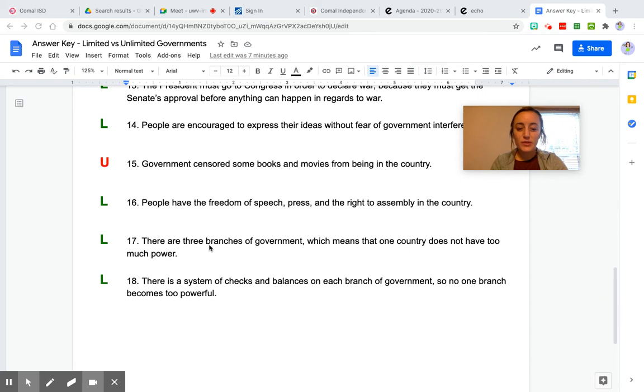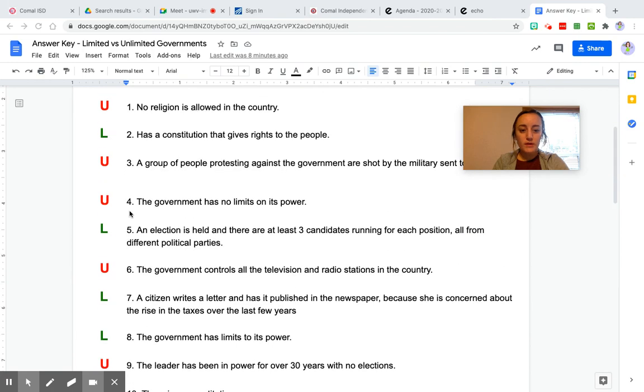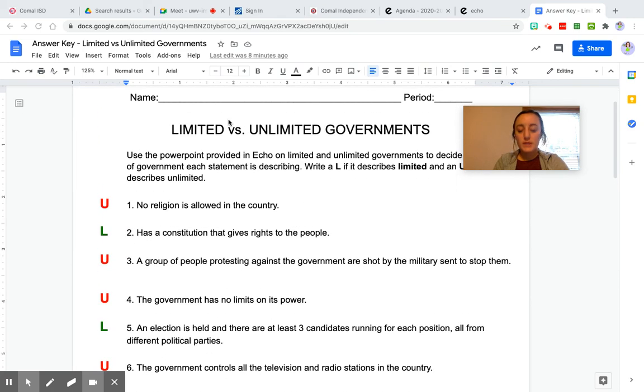Number 17, there are three branches of government, which means that one country does not have too much power. Or it should say one branch, which means that one branch does not have too much power. So all three of the branches balance each other out and make sure they don't get to do whatever they want. So there are limits on their power. 18, there's a system of checks and balances on each branch of government. So no one branch becomes too powerful. Again, that's limited.